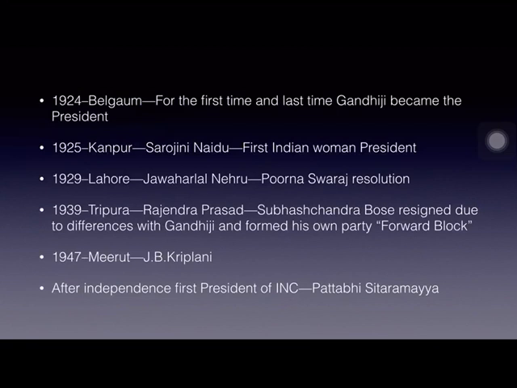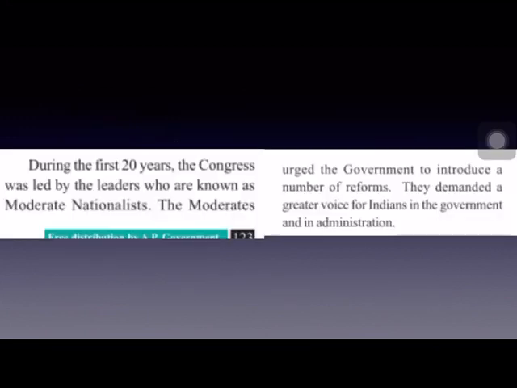1939, it was held in Tripura, and Rajendra Prasad, who was the first president of independent India, was the president of INC, and Subhash Chandra Bose resigned from the Congress party due to differences with Gandhiji. And he formed his own party, which was called Forward Bloc. And in 1947, the year of independence, it was held in Meerut, and J.B. Kriplani was the president. And after independence, the first president of INC was Pattabi Sitaramaiah.